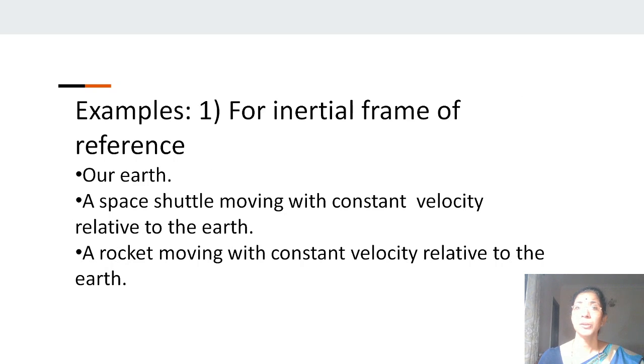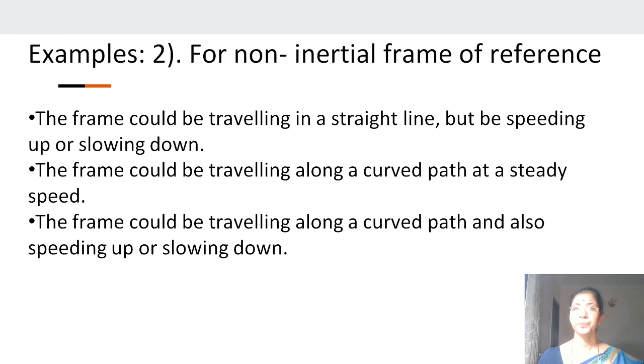There are certain examples of an inertial frame of reference, that is our Earth, a space shuttle moving with constant velocity relative to Earth, and a rocket moving with constant velocity relative to Earth. And the examples of a non-inertial frame of reference: the frame could be traveling in a straight line but speeding up or slowing down. The frame could be traveling along a curved path at a steady speed. The frame could be traveling along a curved path and also speeding up or slowing down.